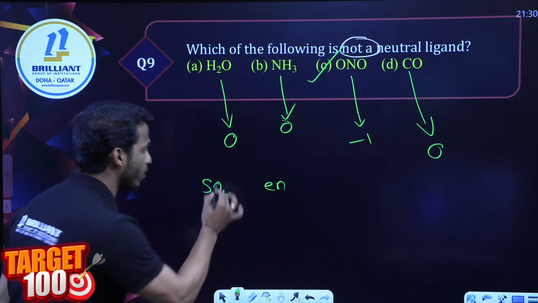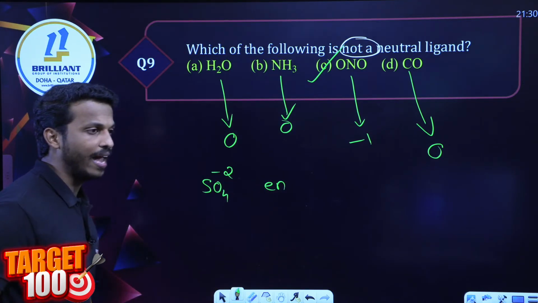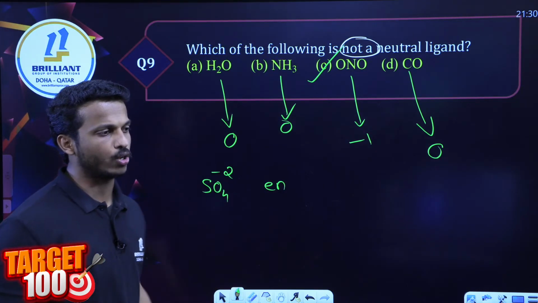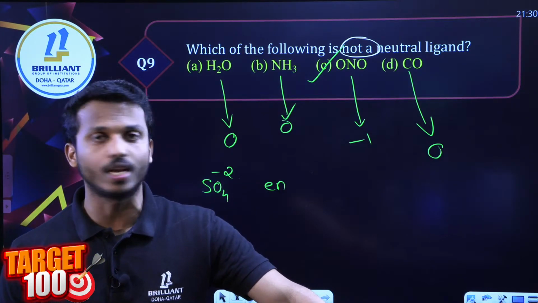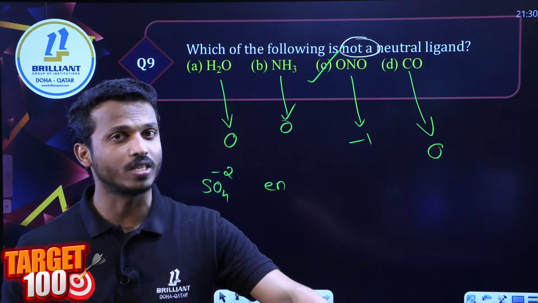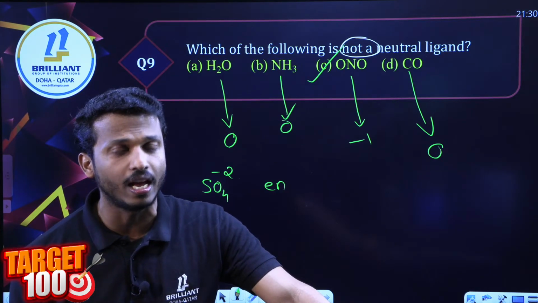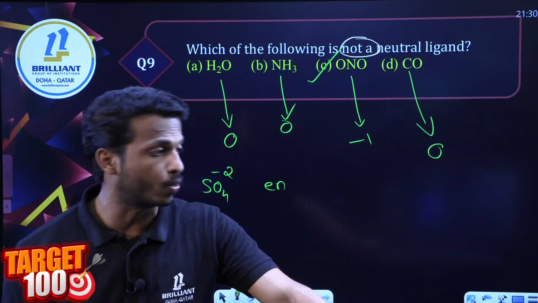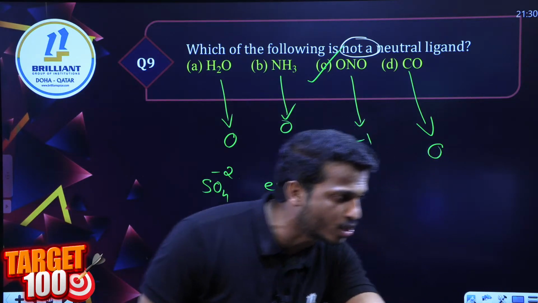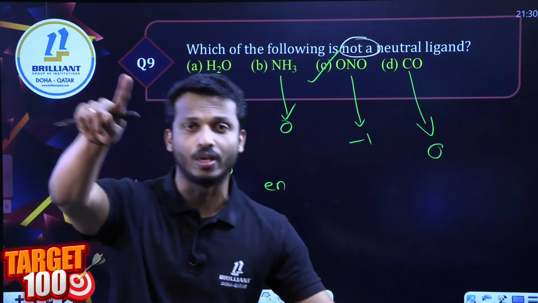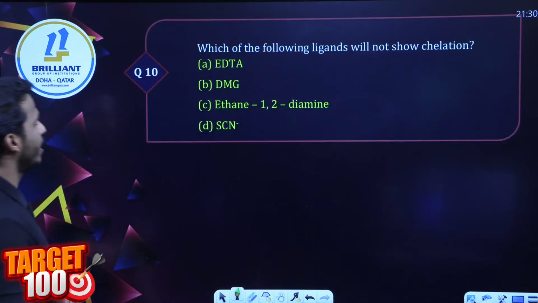Yes, sulfato charge is what, dear all? Good, -2, and En is a neutral ligand, right? 2 and 0. Dear all, it is compulsory to know the charges of the ligands, because it is needed for your valence bond theory, and for your oxidation number calculation, etc. Correct answer: SO4 charge is -2, ethylene diamine charge is 0. Right? Okay, next question, dear all.